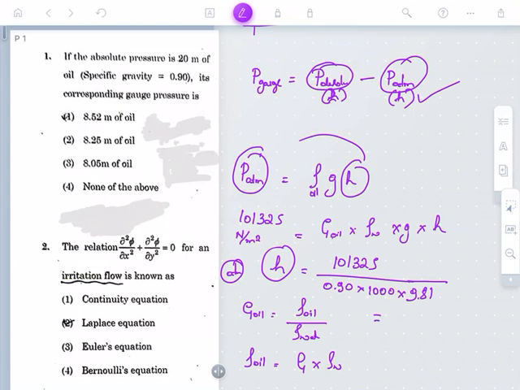If you substitute this, you will get a value of 11.47, which is the value of H with respect to atmospheric pressure.